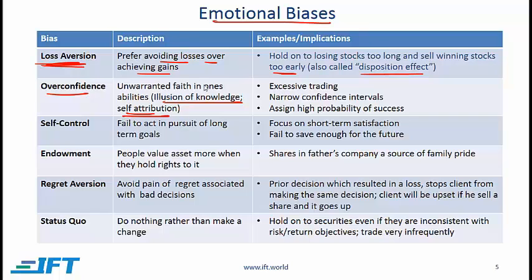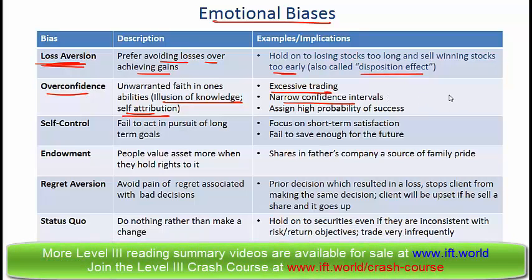Now, this bias might lead to excessive trading, where somebody thinks that they are very knowledgeable or their cognitive skills are very high, so they end up trading more often than they need to. When they make predictions, they tend to have very narrow confidence intervals, so they might predict that a given stock will go up and the price range will be between 50 and 52. They also tend to assign high probabilities of success, so they are very confident in their own ability to predict, and they will assign high probabilities to their own success.